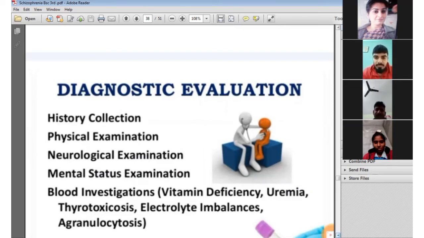Under the physical examination, we follow four methods to determine the symptoms of the person suffering from schizophrenia. Next one is neurological examination. Next one, mental status examination, and blood investigation, in which various types of blood investigations are done to find out causes like vitamin deficiency, uremia, thyrotoxicosis, electrolyte imbalance. So these all are our diagnostic evaluations to find out the schizophrenia.